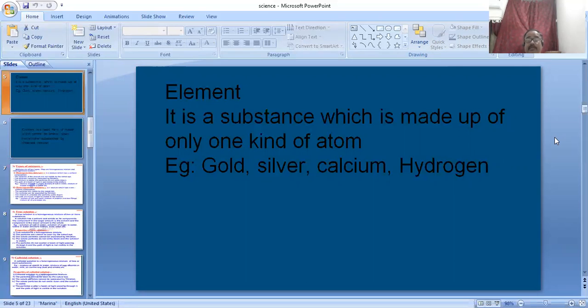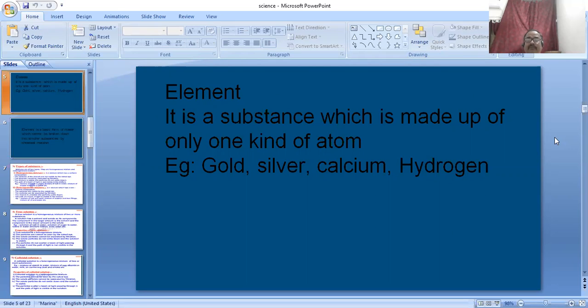Mercury is the liquid metal, and the best conductor among metals is silver. The poorest conductor metal is lead. Coinage metals are copper, silver, and gold, where Au is the symbol of gold. Noble metals are copper, silver, and gold. The most malleable metal is gold also, and the most ductile metal is silver. The most abundant metal is aluminum, and the most commonly used metal is iron.